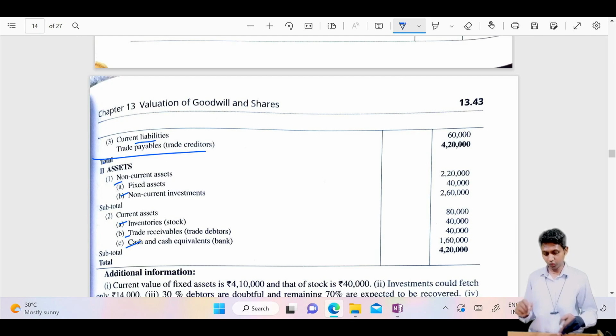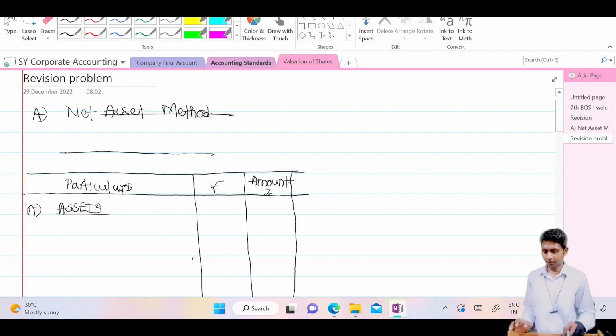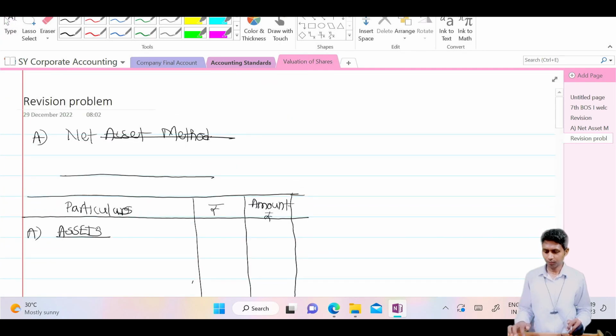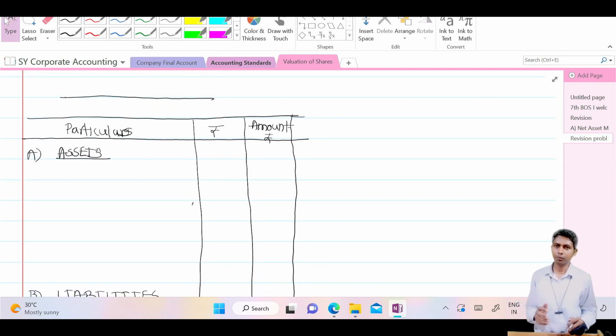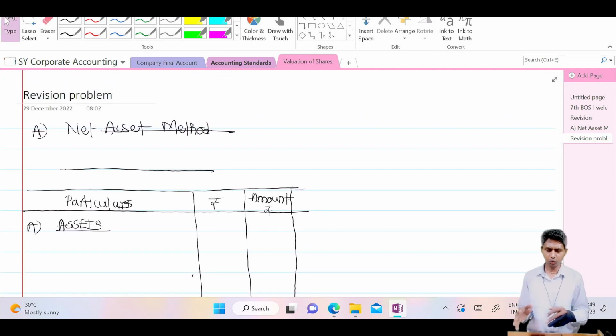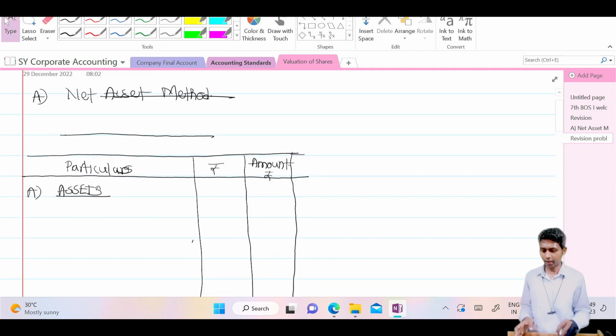Before solving, you must have the format. One thing I forgot to tell: after getting the paper, draw the format. Don't wait for someone to give you the answer. Don't wait for someone to distribute the question papers. Before getting the question paper, you can draw the format like this, because you know the format. Let it be any problem, the format will remain the same. Now what to draw and where to draw it.